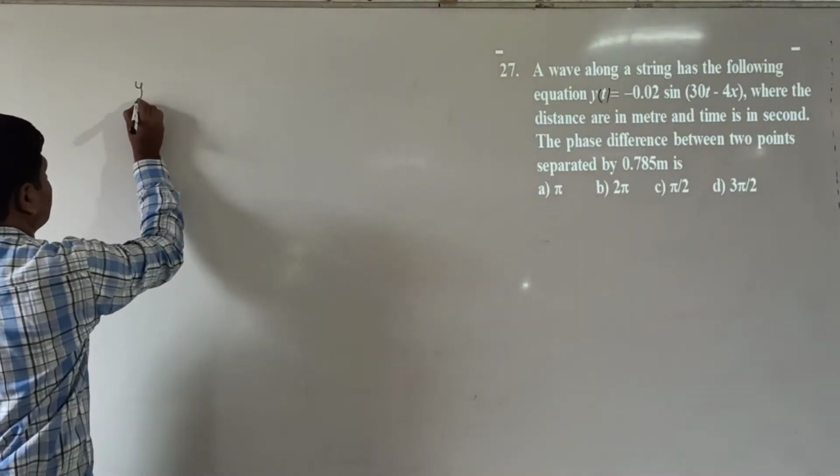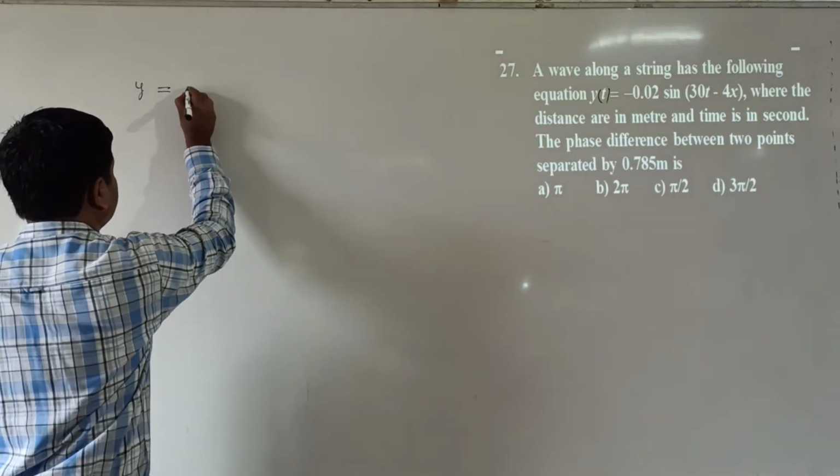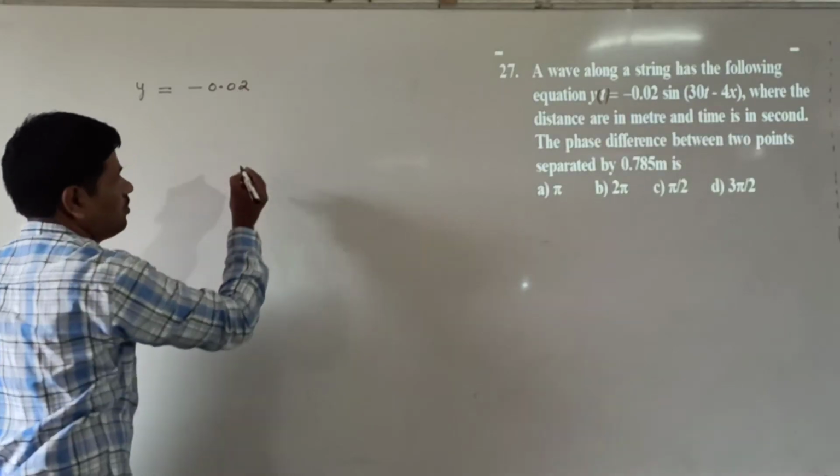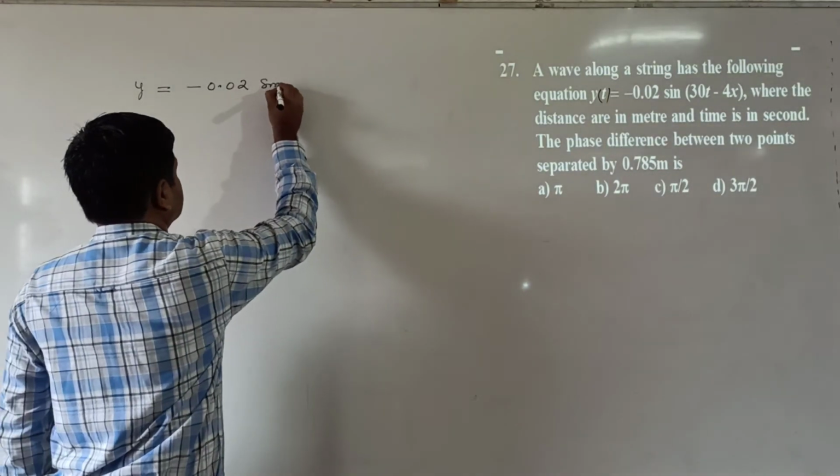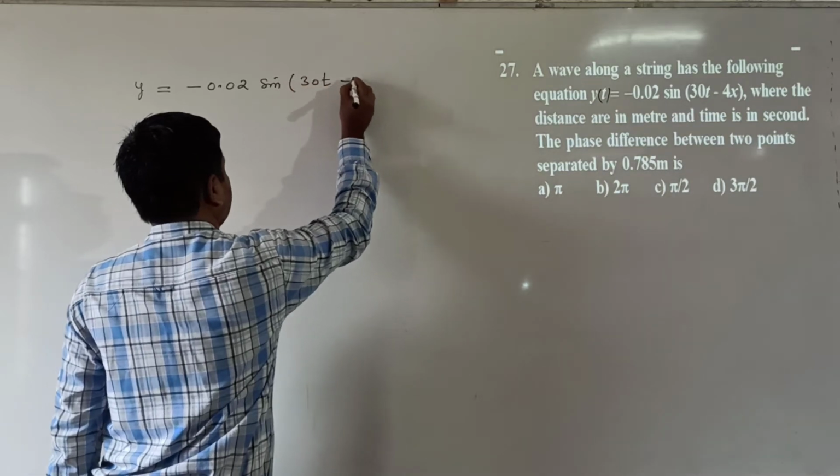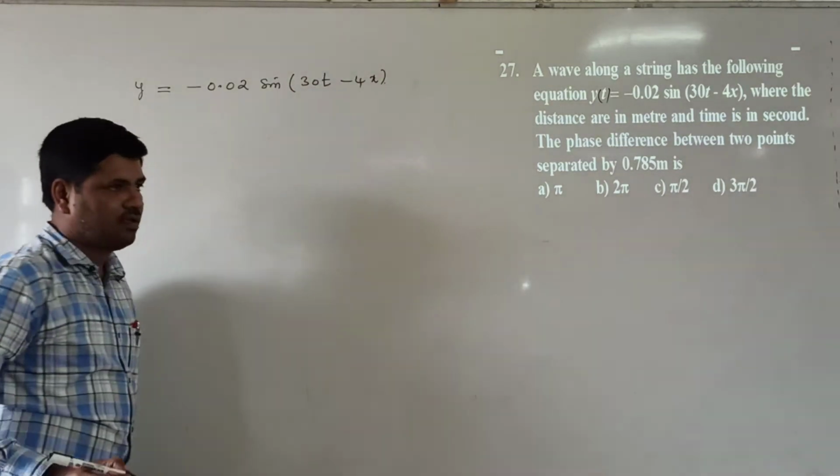Now first use the relation y = ... 0.02 sin(30t − 4x).